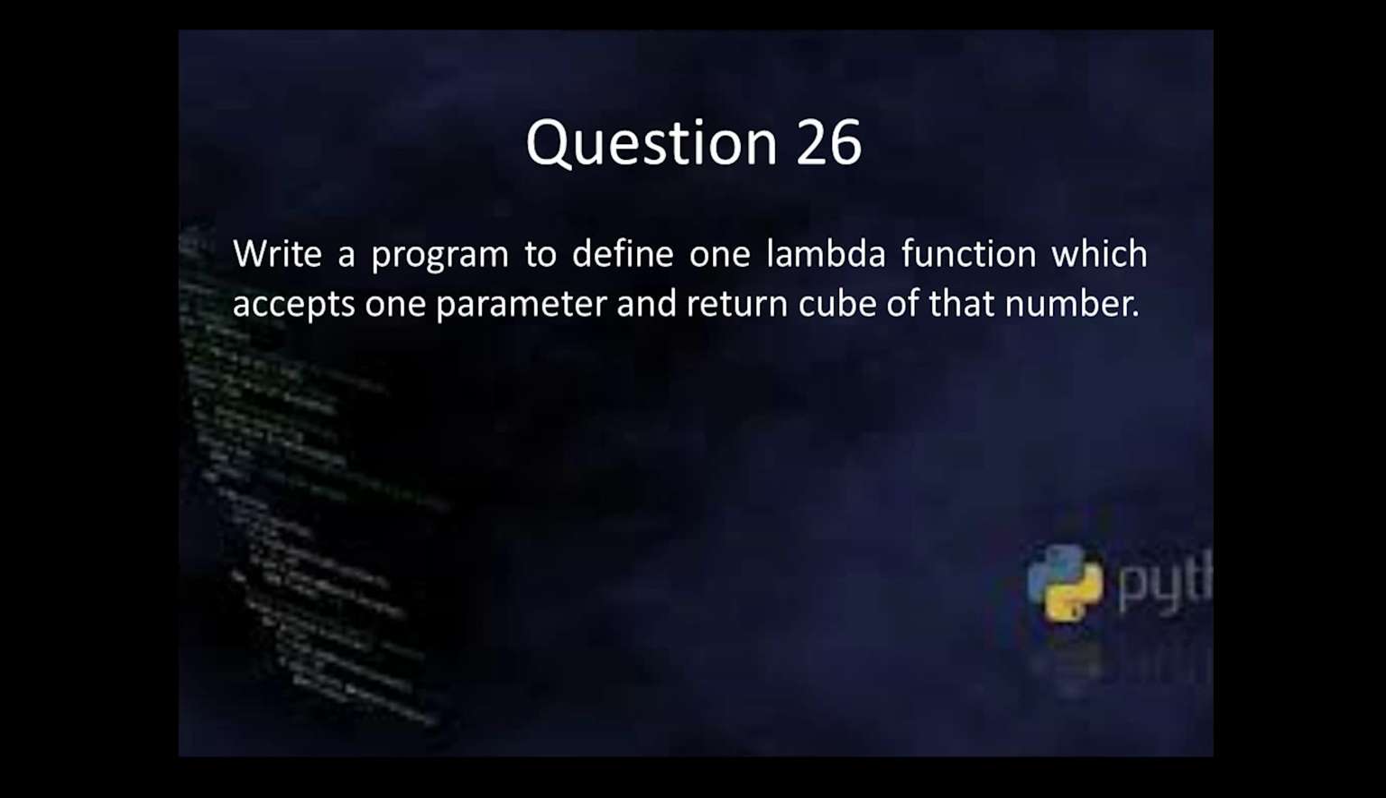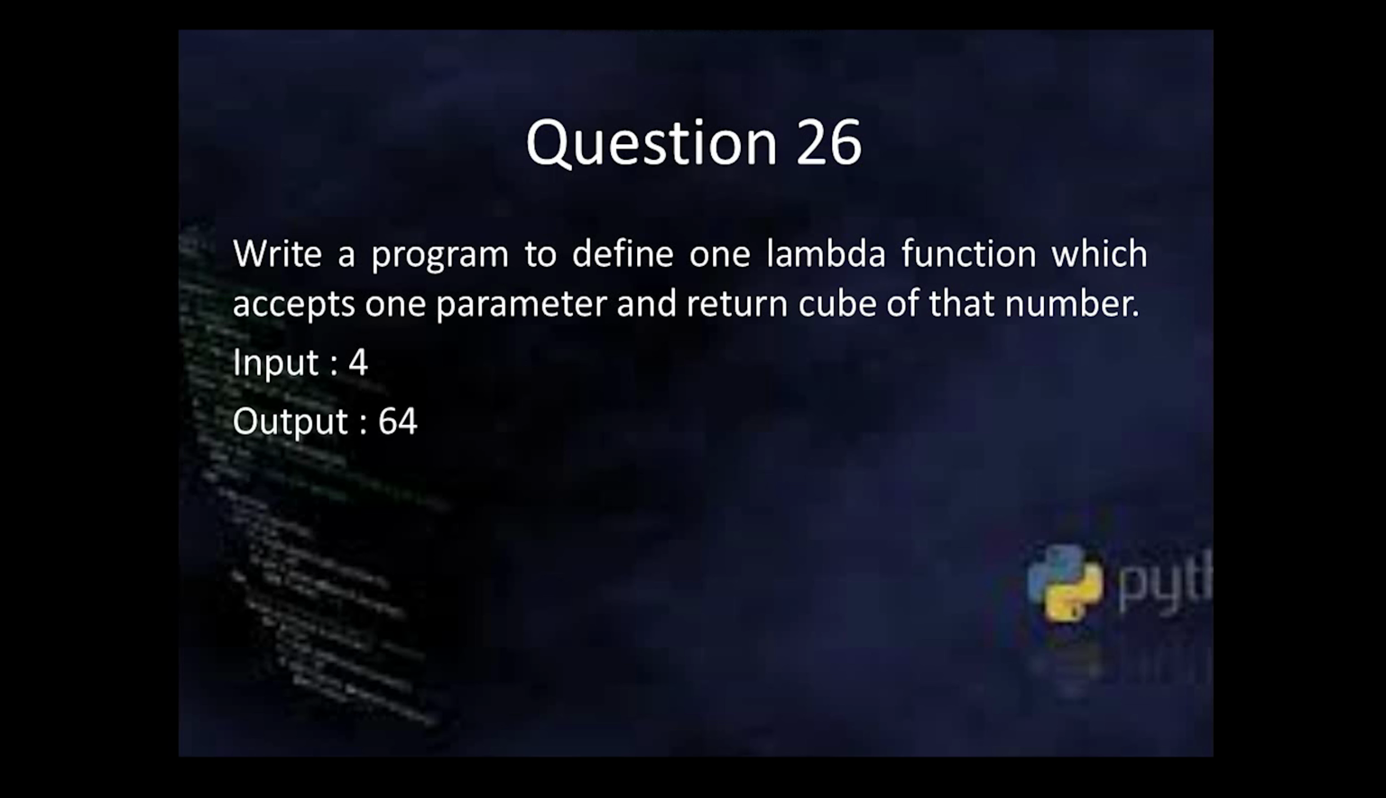Let's continue with the next problem. Write a program to define one lambda function which accepts one parameter and returns the cube of that number. Like if the input is 4, it should return 64.